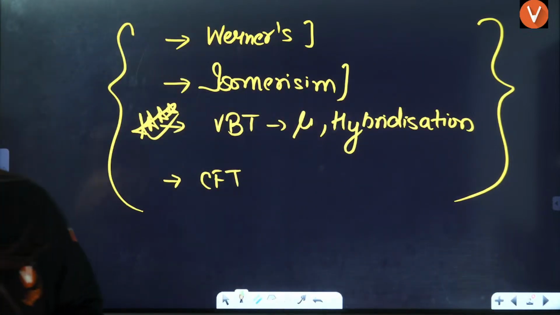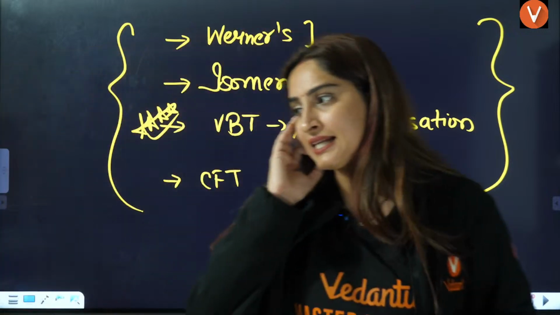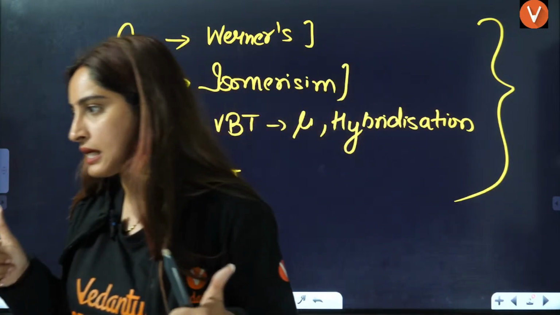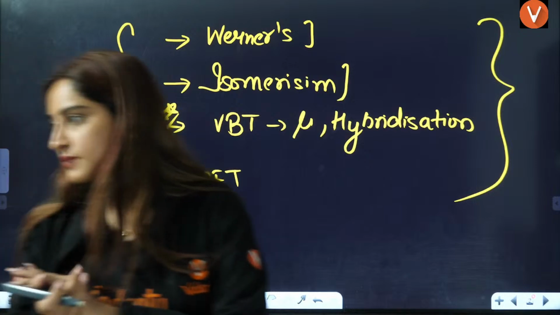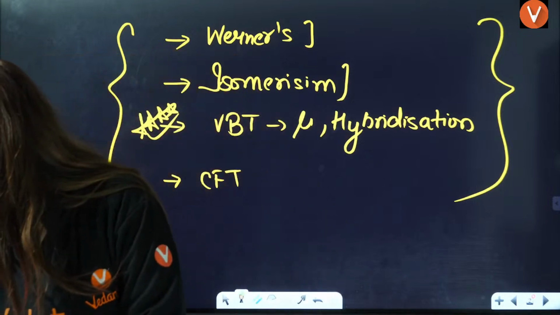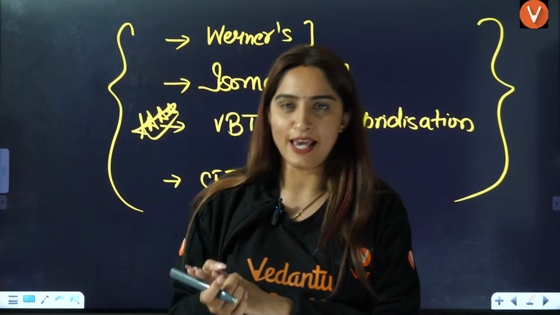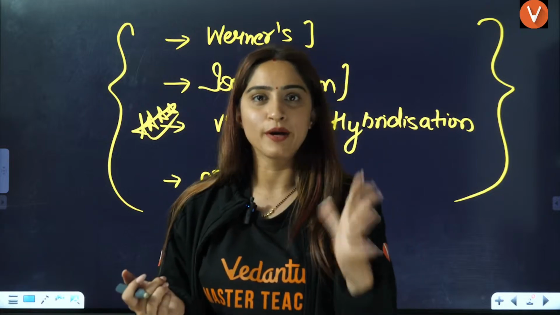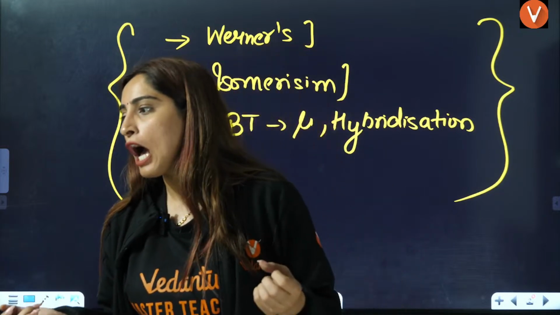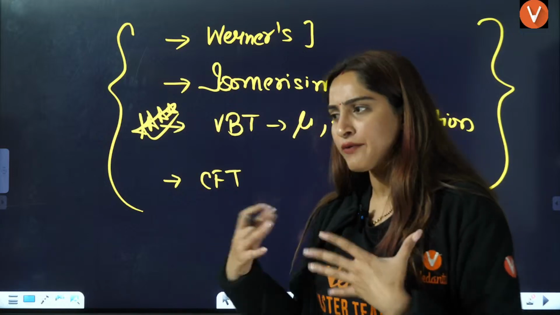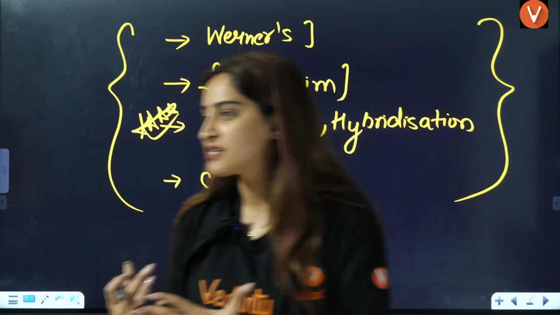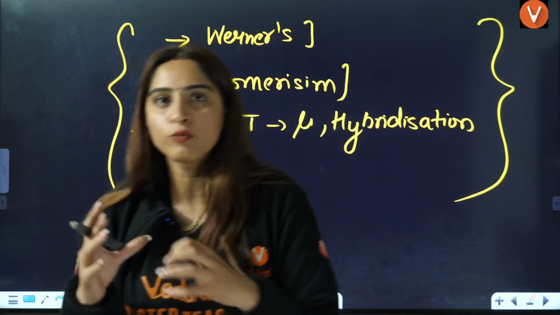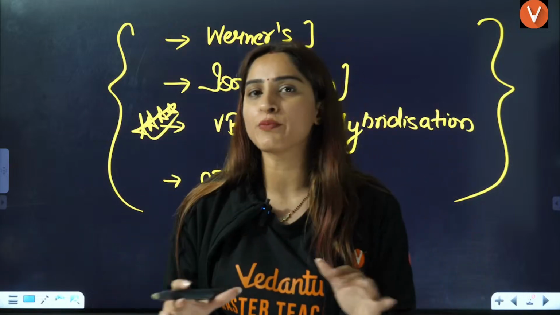Let us start without wasting any time. Ligand, counter ion, metal ion, it's very easy, and also scoring. I want to see that energy in the comment section. The class should be energetic, and it's not going to be very lengthy.